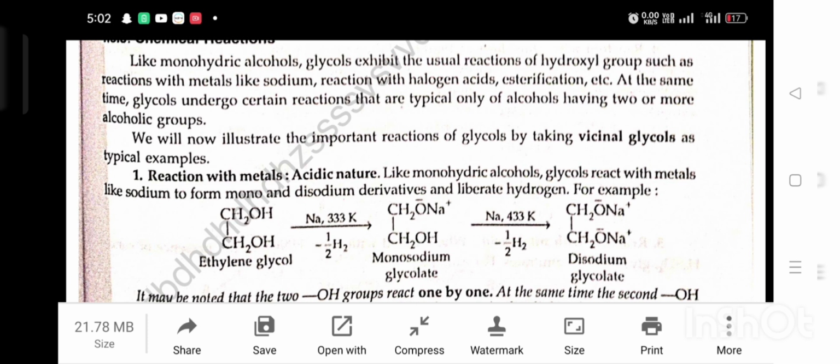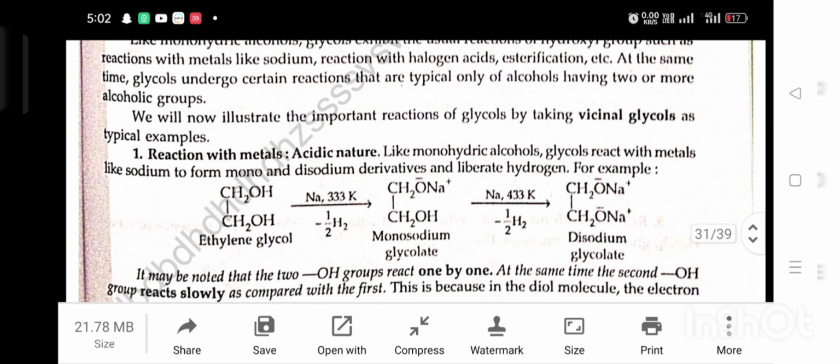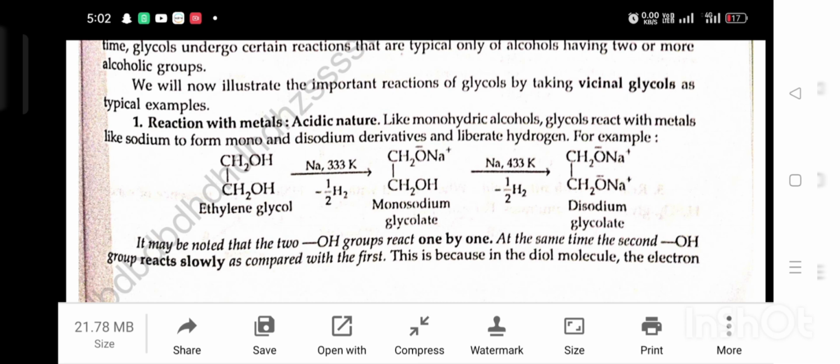Like monohydric alcohol, glycol reacts with metals like sodium to form mono and disodium derivatives and liberate hydrogen. For example, ethylene glycol in the presence of sodium at 333 Kelvin temperature gives monosodium glycolate, then disodium glycolate. It may be noted that the two OH groups react one by one, not at the same time. The second OH group reacts slowly as compared with the first.